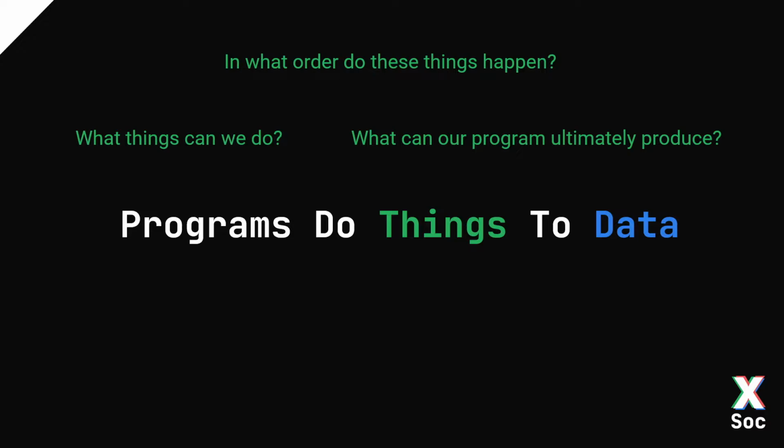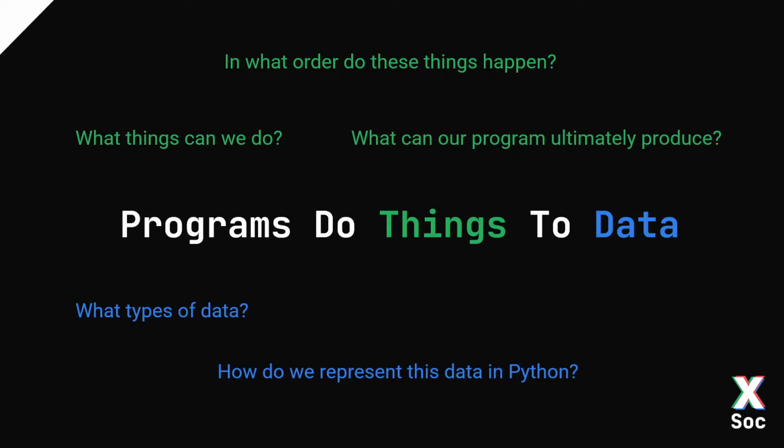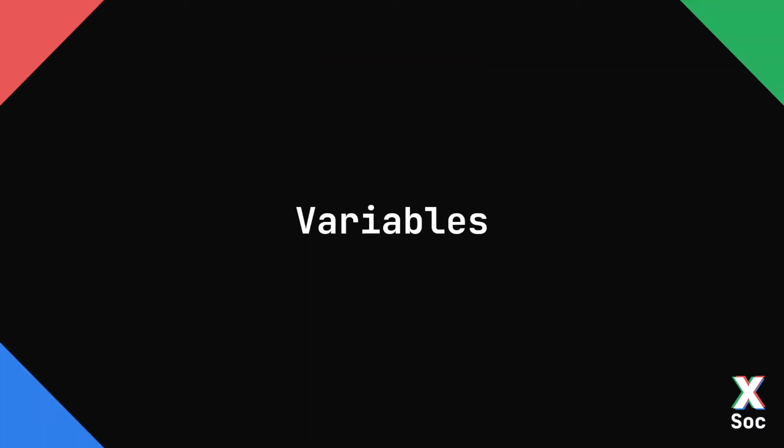And also, when I say data, that's also kind of ambiguous, right? So what types of data? How do we represent this data in Python? And also, how can we reference this data? How do we do things with it? I think we should start off by discussing variables.